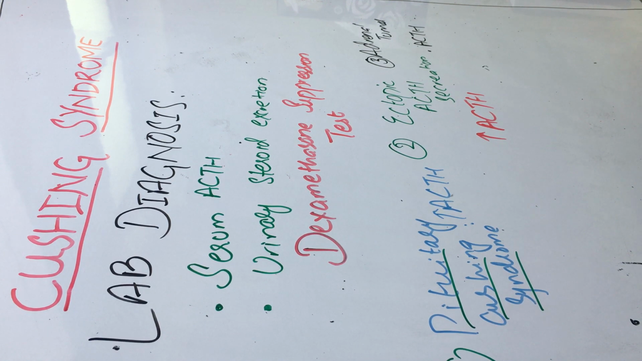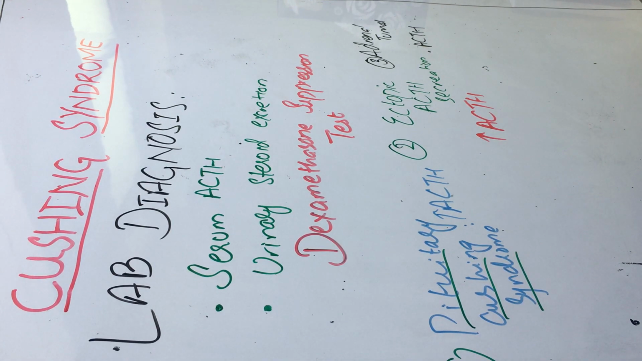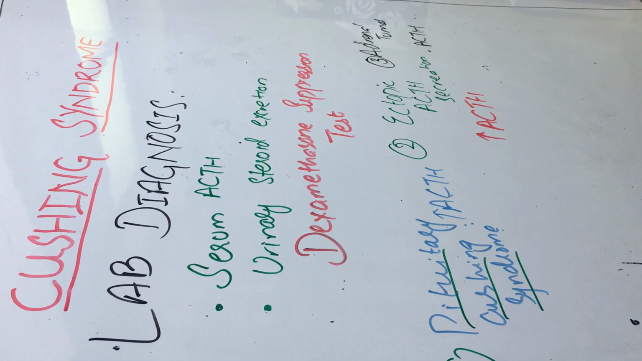This was all about the lab diagnosis. I am repeating that in lab diagnosis you mainly find the serum ACTH level and, second, the urinary steroid excretion level, and you perform the main test, that is the dexamethasone suppression test. It is mainly to determine the cause of Cushing syndrome. There are three broad causes of Cushing syndrome. How will you differentiate via the dexamethasone suppression test?